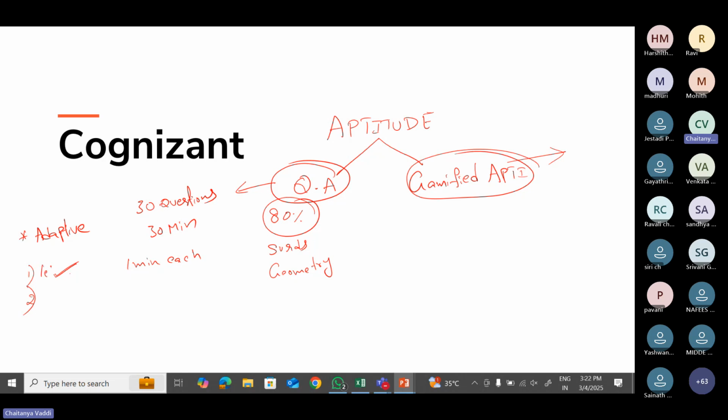Let's say this is level one. If I answer the level one question correctly, I will get a level two question. If I answer the level two question correctly, I will get a level three question. Levels one, two, three and so on increase in difficulty. Now what if?